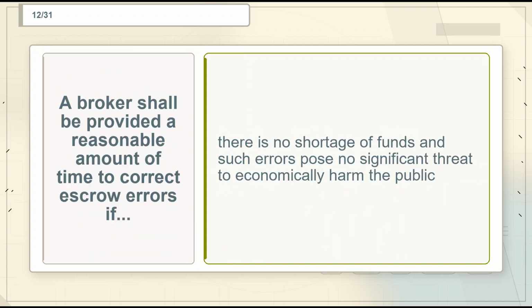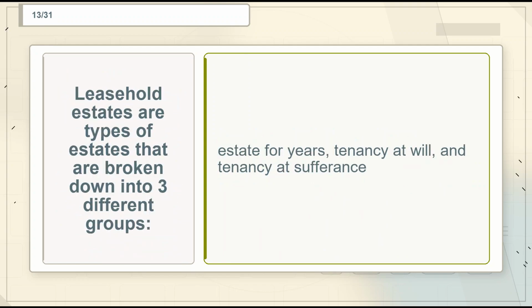Flashcard 12. Term. A broker shall be provided a reasonable amount of time to correct escrow errors if. Definition. There is no shortage of funds and such errors pose no significant threat to economically harm the public. Flashcard 13. Term. Leasehold estates are types of estates that are broken down into 3 different groups. Definition. Estate for years, tenancy at will, and tenancy at sufferance.